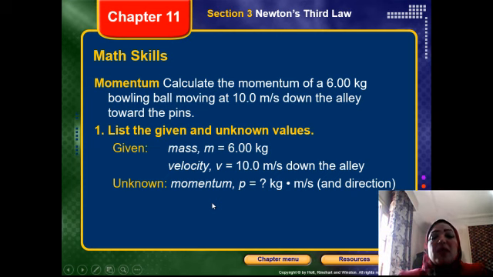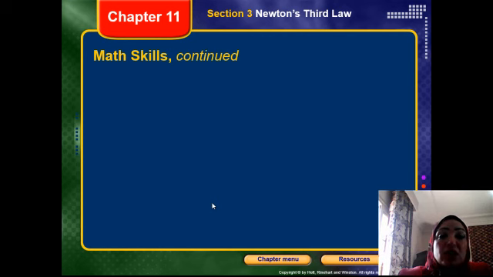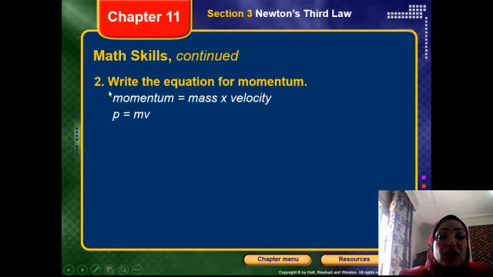So calculate the momentum. How to calculate the momentum? Yes, right. Momentum equals mass times velocity. If you write it by abbreviation, momentum is P, mass is M, and velocity is V. So this is the first step. This is for 1 mark.